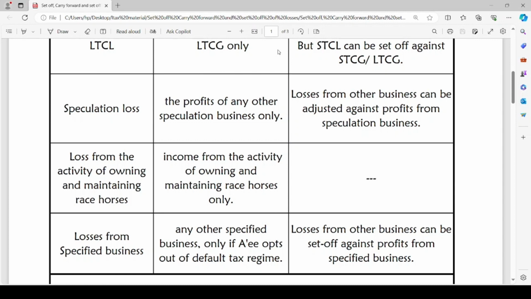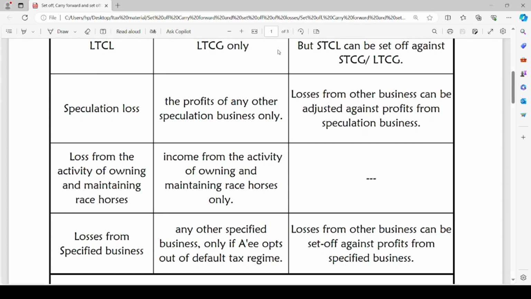Suppose the assessee is involved in running a hotel as well as providing cold chain facility services. Both are specified businesses as mentioned under section 35AD. When the assessee has earned profits in the hotel business, but has incurred loss in cold chain facility services, the loss can be set off against income earned in the hotel business.